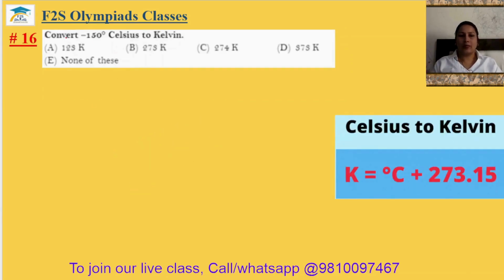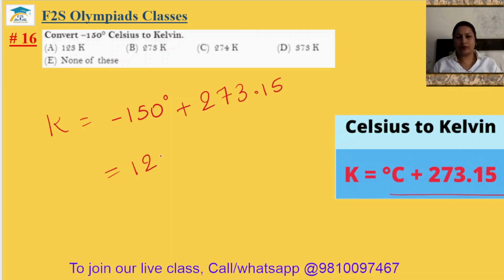Question number 16. Convert minus 150 degree centigrade to Kelvin. So for the Kelvin, you can see the formula is degree centigrade plus 273.15. So minus 150 plus 273.15 will be 123 Kelvin. Actually, there is the 0.15. Sometimes we can neglect it. We just take plus 273. So that's why we will go with the option A. The 16th answer is option A.